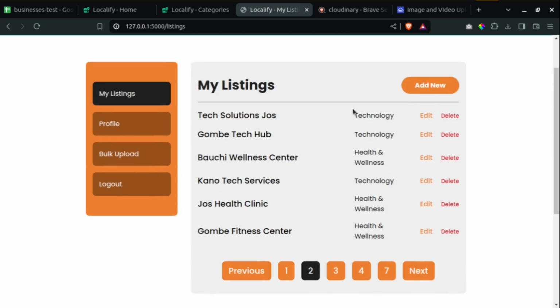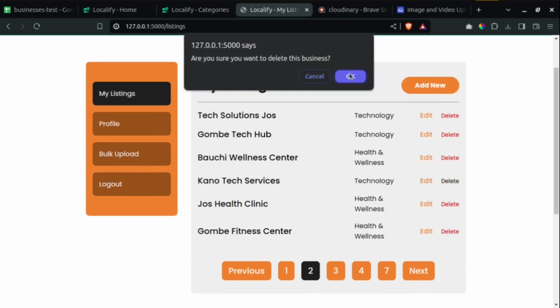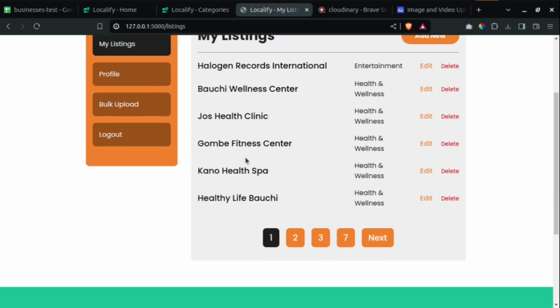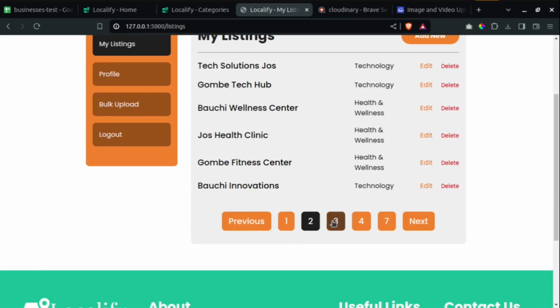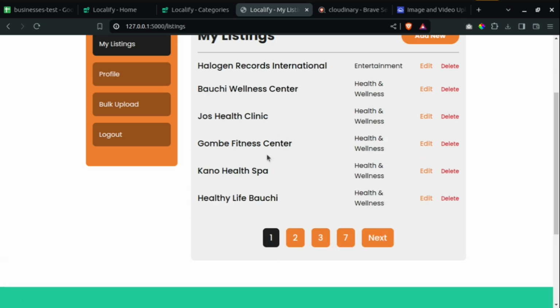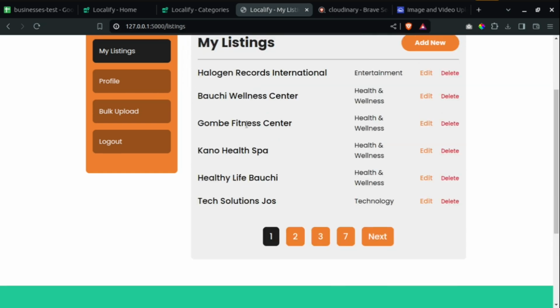If you want to delete a business, just come here and delete. Delete the business and you won't see it anymore. If you try to look for the Kano Tech Services that we just deleted, you will not see it anymore. Let us come to this first page and delete maybe Just Health Clinic. It will reload, and you can see the Just Health Clinic is not there anymore.